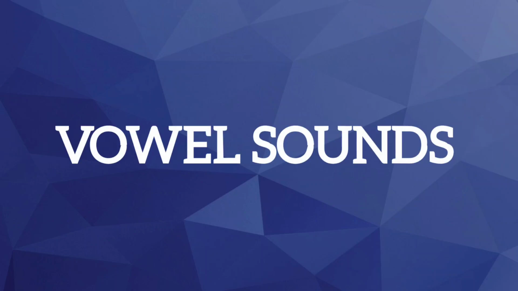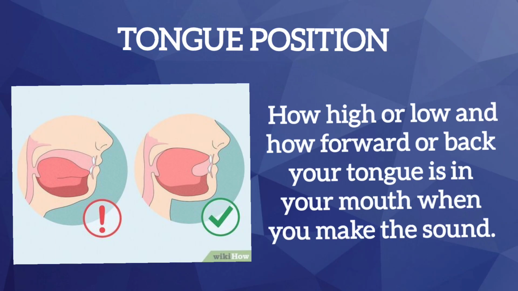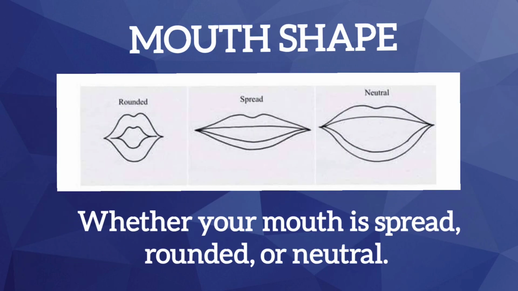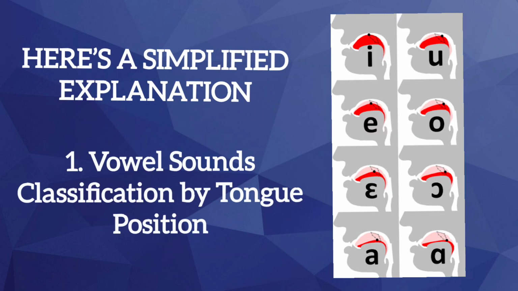Vowel sound. Tongue position: how high or low and how forward or back your tongue is in your mouth when you make the sound. Mouth shape: whether your mouth is spread, rounded, or neutral. Here's a simplified explanation.